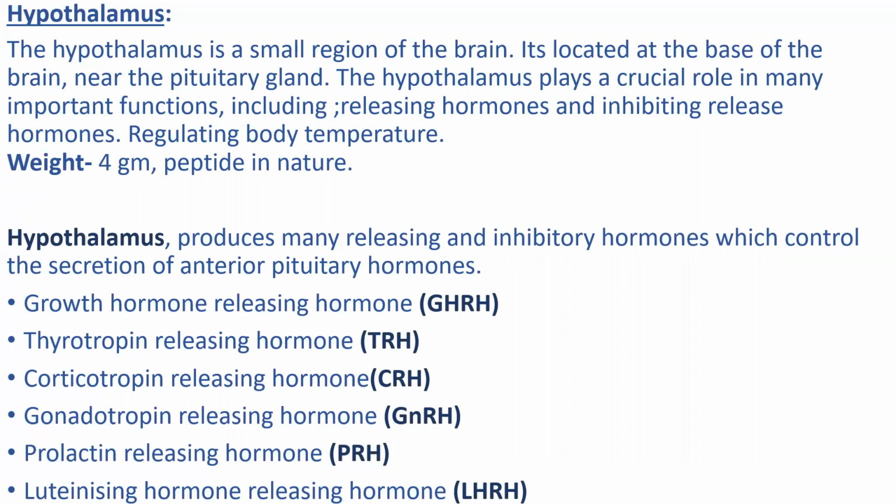They secrete releasing hormones. First is growth hormone releasing hormone, GHRH, thyrotropin releasing hormone, TRH, corticotropin releasing hormone, CRH, gonadotropin releasing hormone, GnRH, prolactin releasing hormone, PRH, and last one is luteinizing hormone releasing hormone, LHRH. These facilitate the function of the body.